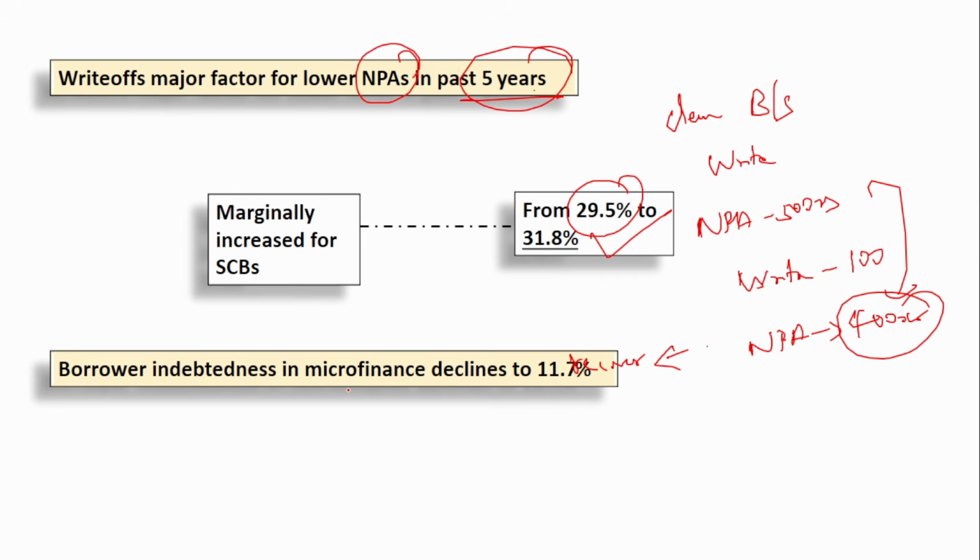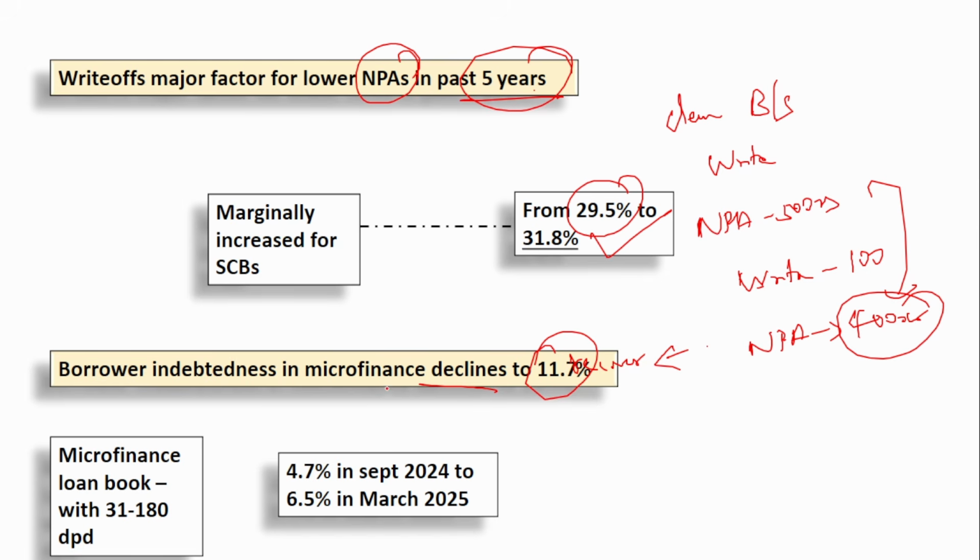Next is borrower indebtedness in microfinance declines to 11.7%. What are these microfinance loans? See, these microfinance loans are provided without collateral to the people whose annual income is less than 3 lakhs per annum. So, if you see in this scenario, the microfinance loan book with 31 to 180 DPD. DPD means due days. Which means that there are loans with dues more than 31 days. Where the due is between 31 to 180 days, those kind of microfinance loans have increased from 4.7% to 6.5%.